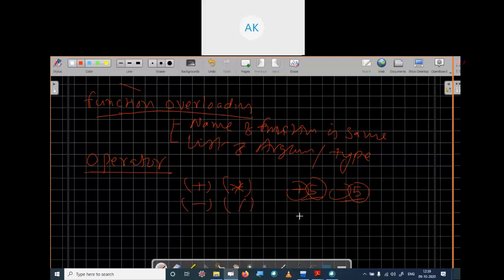When we have two operands, we call it a binary operator. Just see 5 plus 4. Here we have two operands, 5 and 4, so this is a binary operator. Likewise 8 minus 3 is a binary operator because it has two operands.